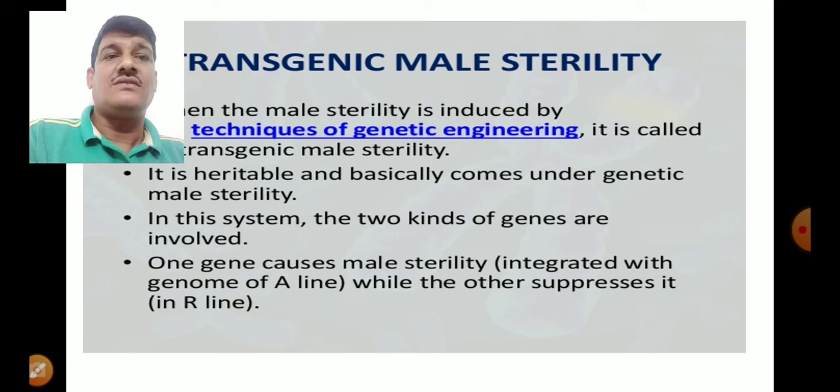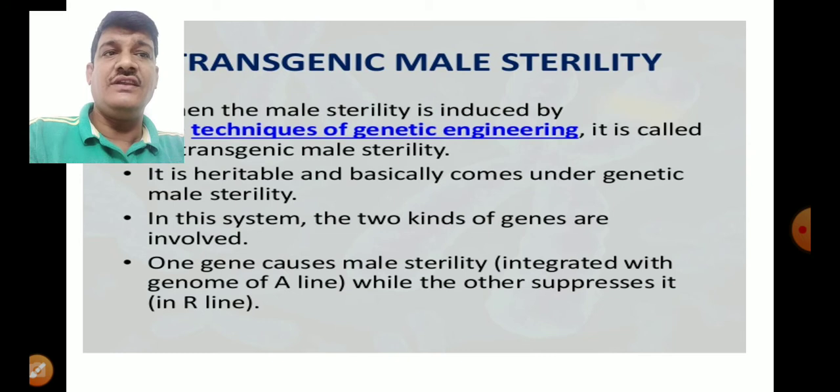So transgenic male sterility is due to transfer of a foreign gene into a wild species or into a crop plant, and after the transfer of this transgene into a crop plant, it follows the Mendelian principle, or it works on a genetic basis.